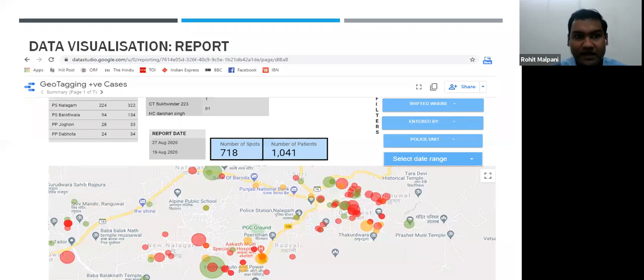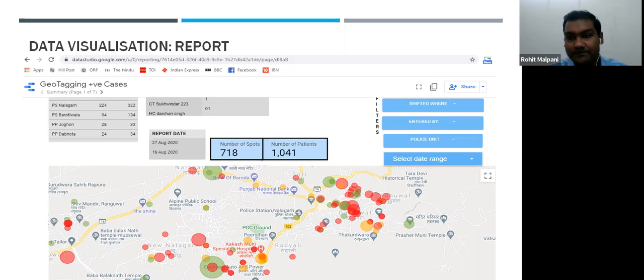We can select and apply filters on this website, which is available for our internal analysis: how many people have been shifted to home isolation or kept in home isolation, how many have been shifted to the COVID facility, how many have gone out. We can see police station-wise analysis. We can even select the date to see how COVID has been spreading in the past 10, 15, 20 days, or 1 month. What was the situation of COVID in our area 1 month back, and how this temporal analysis is happening, and how COVID is spreading over the past few days.